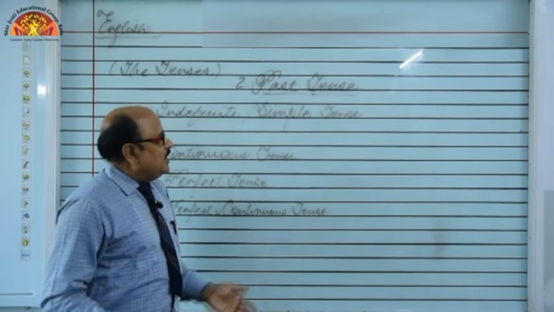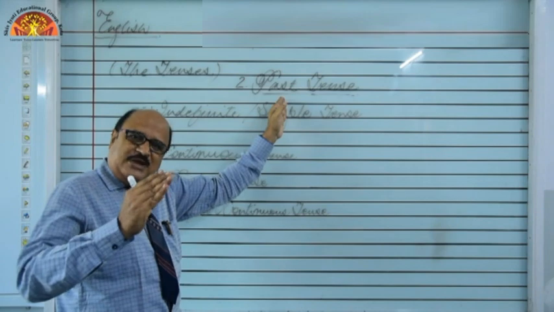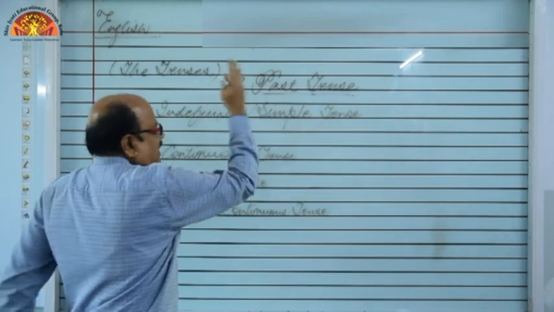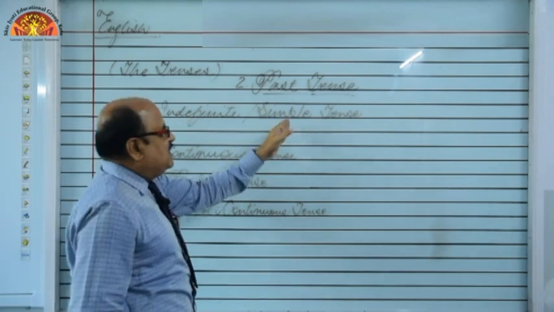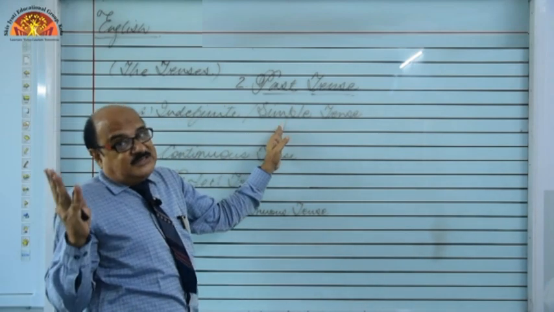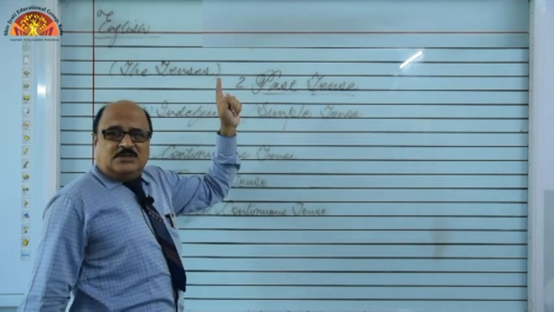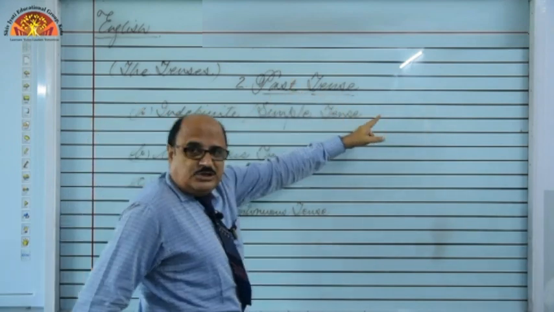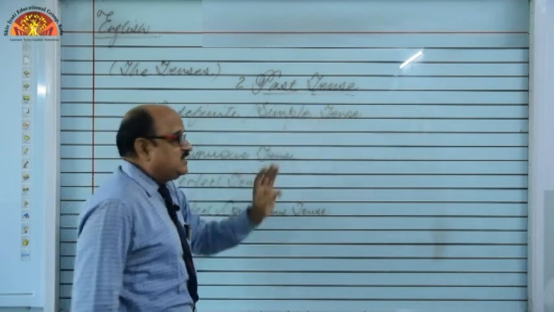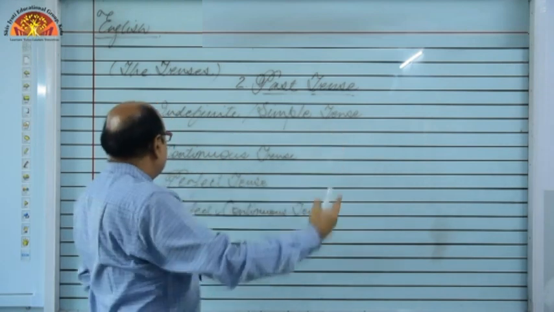So dear students, let's have a look at the past tense. We have just completed our present tense. Now is the turn of past tense. So the very first tense is past indefinite or simple past tense, as we learned in the present tense. You know, in present tense also I told you simple past, simple present, simple future. So these three are simple tenses: present continuous, past continuous, future continuous, right?